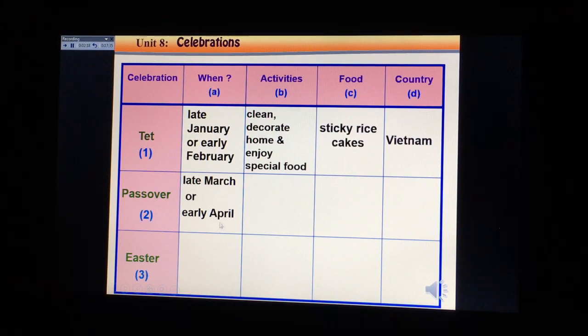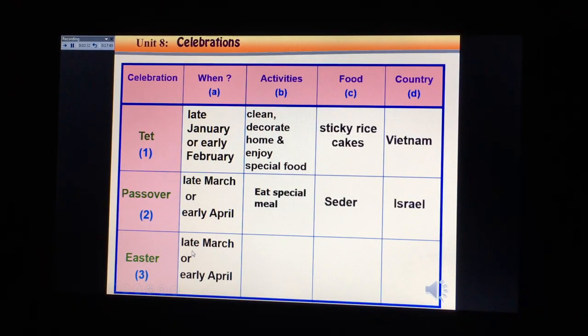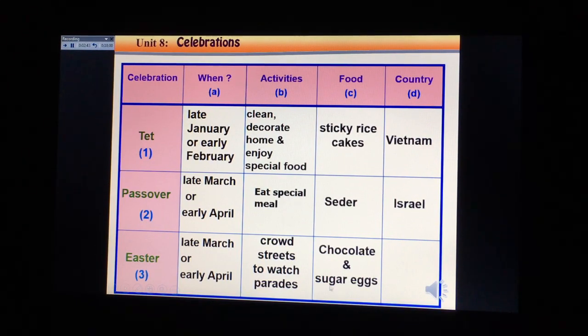Late March or early April. The activities people often do is a special meal. The food is cedar. The country is Israel. And Easter happens in late March or early April, and the activities: people crowd the streets to watch parades, and the food is chocolate and sugar eggs, in many countries. Now, here is the basic information about Tet, Passover and Easter. I want you to remember it carefully.